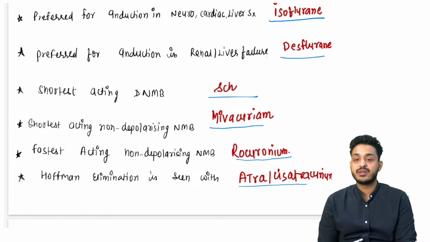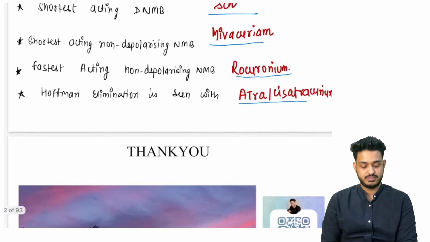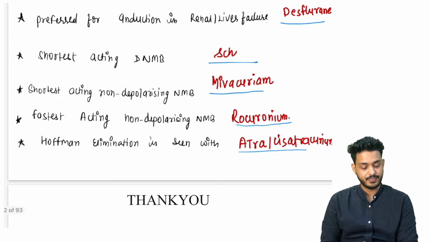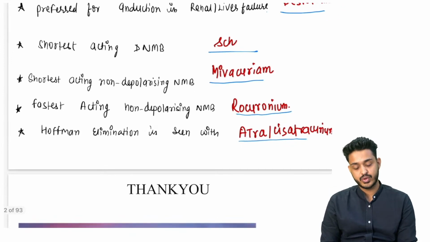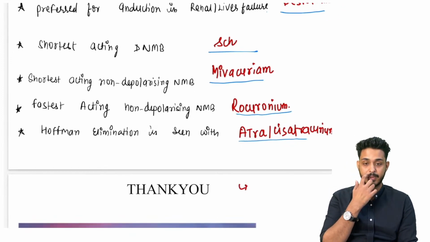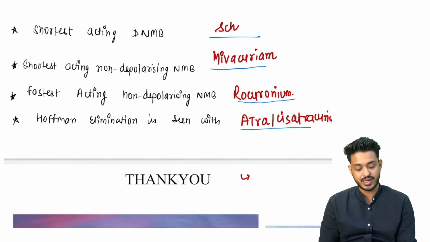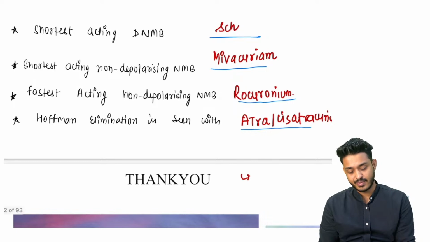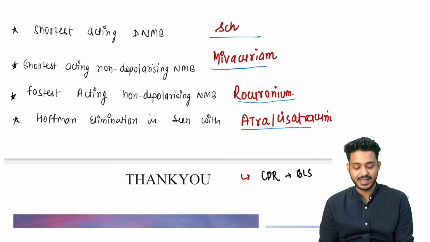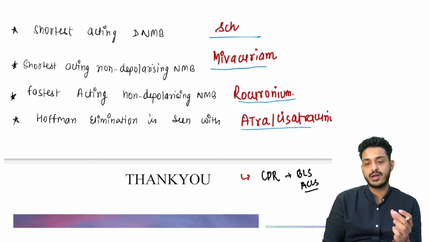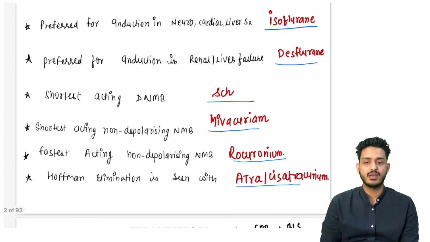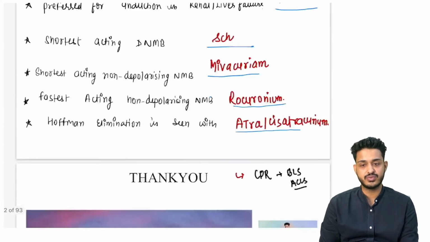So this is pretty much what I wanted to teach you about this particular anesthesiology, right? One more thing that I want you to understand, you have to see one more thing from the emergency medicine part or from whatever notes you are having. So that is about CPR management, that is basically BLS and ACLS. This thing you have to see from your notes once again. If you are having issues, do ask me, no issue with that, right?